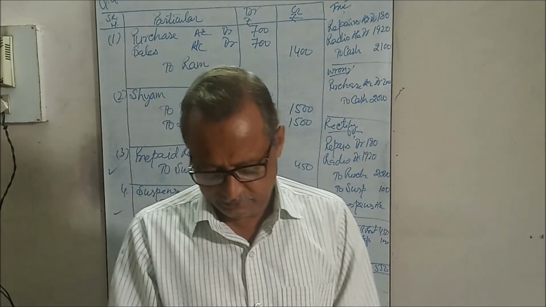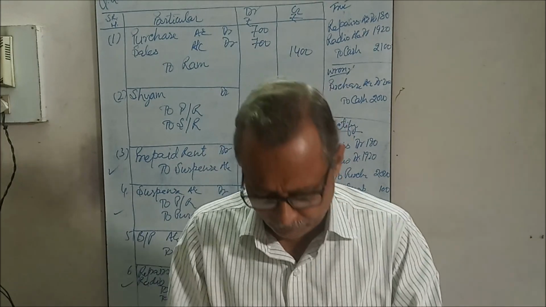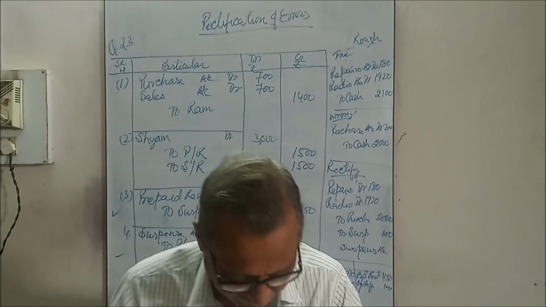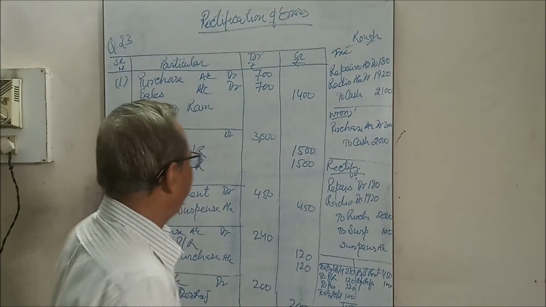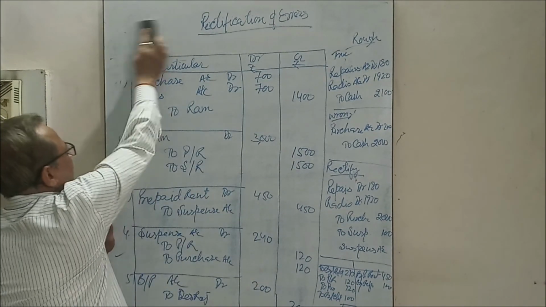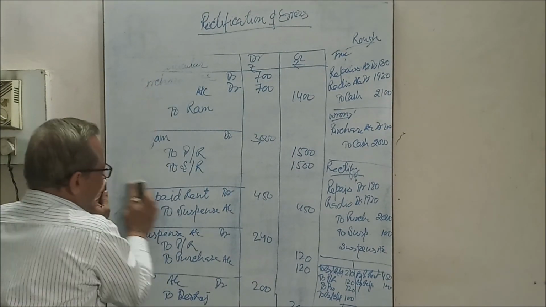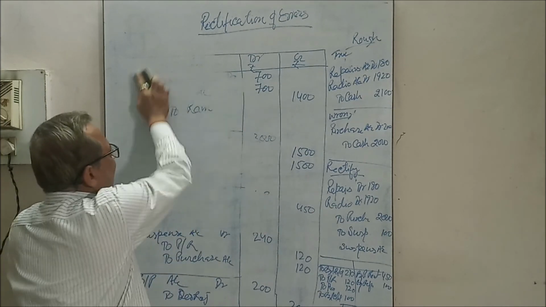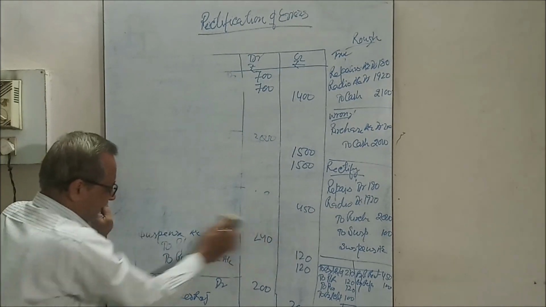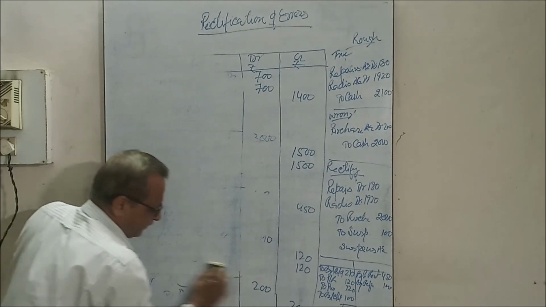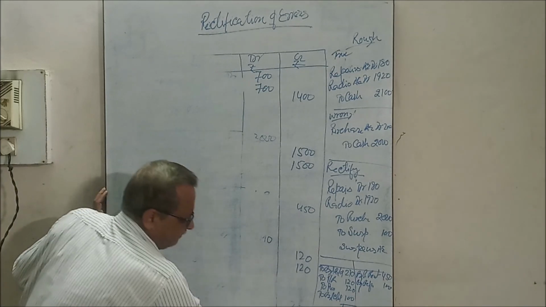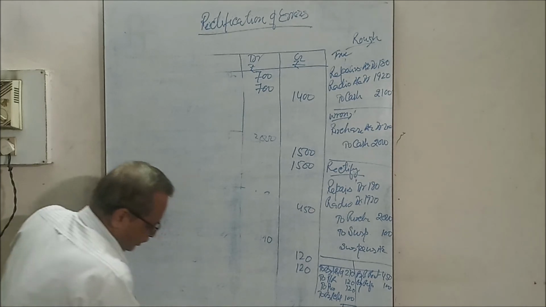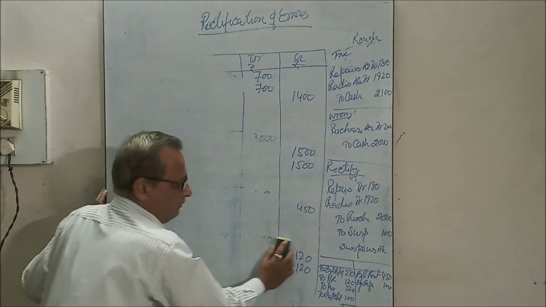Next question, that is question number 28, rectification of errors after the preparation of final account. When we rectify the errors after preparation of final account, all the rectification will be made the same as you have done after preparation of trial balance.